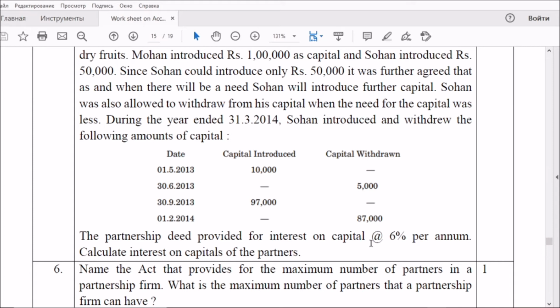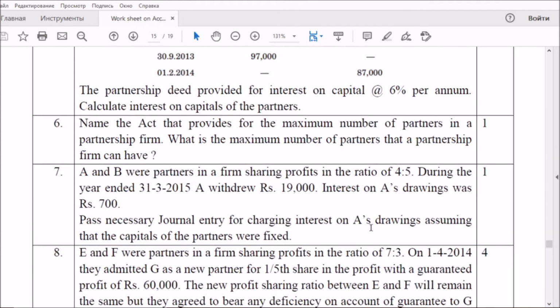But for the other partner who introduced a lot of capital and also withdrew permanently from the capital, there we have to be very careful. We have to be careful while calculating the interest on capital for the capital introduced and also the capital withdrawn. Just remember that it is for 6 marks.